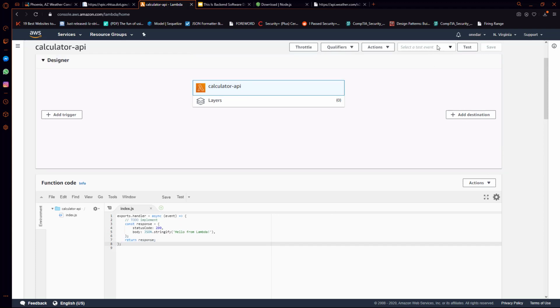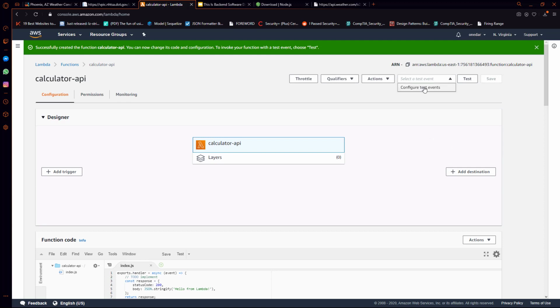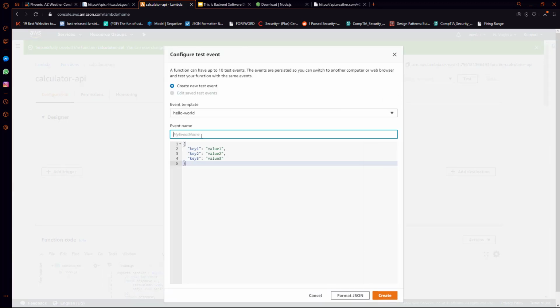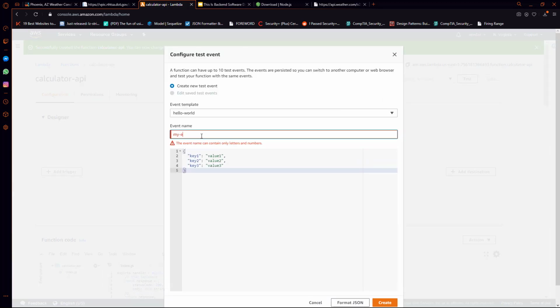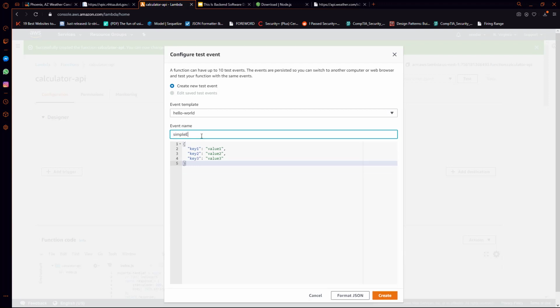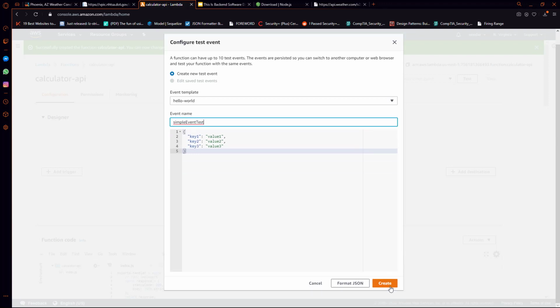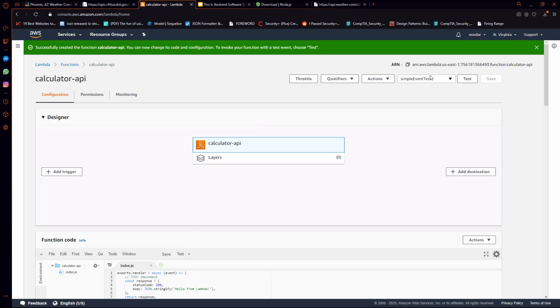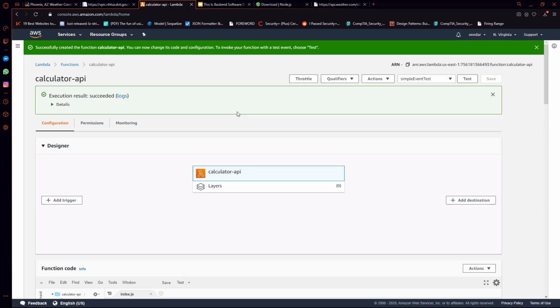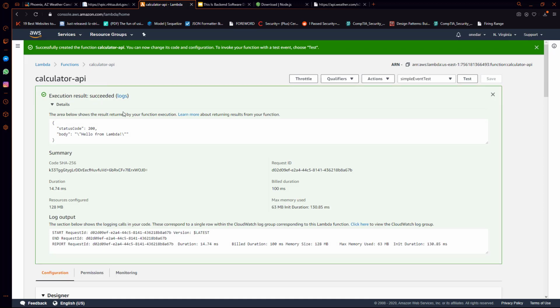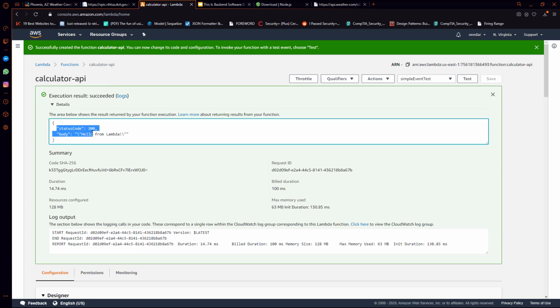So what I want to do is create a test event. So we'll go configure test events. We're just going to call this simple event test. And I'll go ahead and just choose create. And then I'll run the test and see what happens. So we can see the execution result succeeded. We can go to details. We can see that what we got back was status code 200 with the body hello from Lambda.